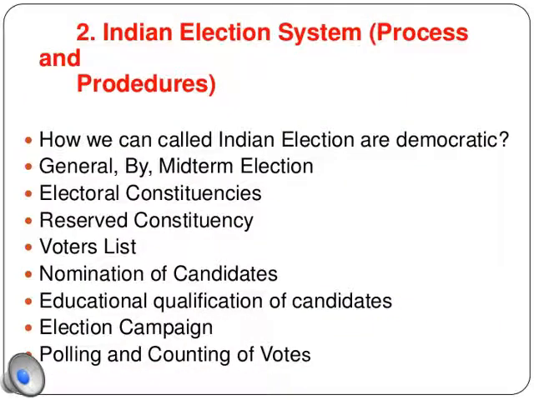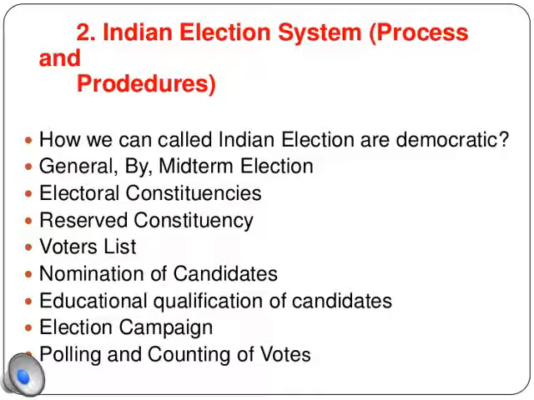Now, the Indian electoral system. Under this, we are going to study what kind of process and procedure we are following in order to call it a democratic representation. How can we say that our elections are a democratic one? We have the following procedures which prove that our elections are democratic. We have electoral constituencies, and in each district we have a Lok Sabha election. So we have electoral constituencies, each representing its area.